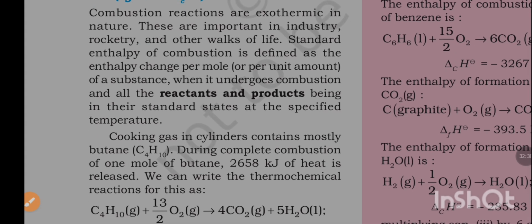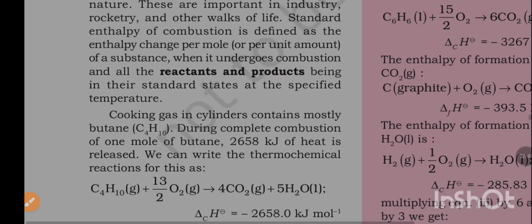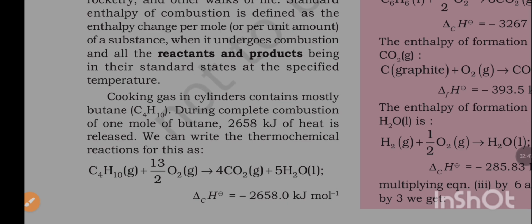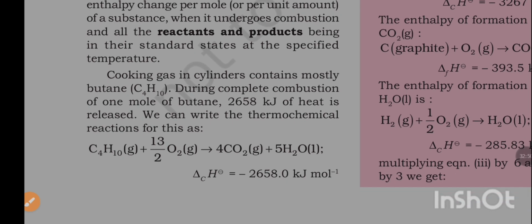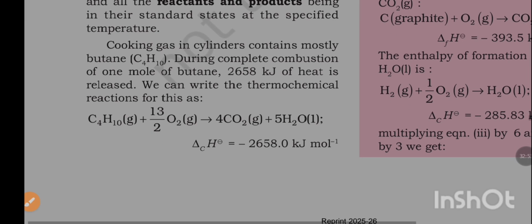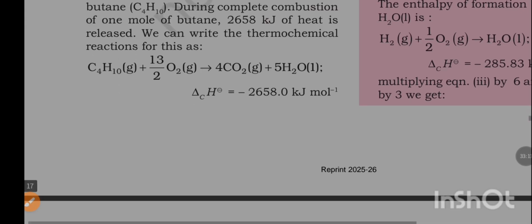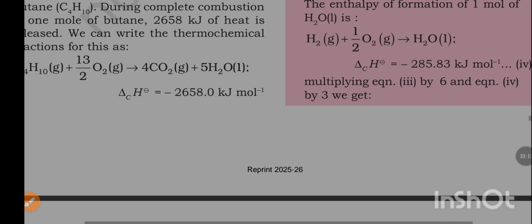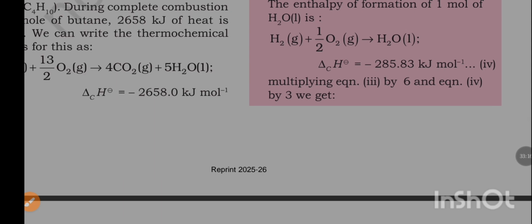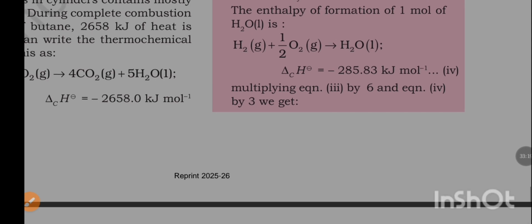Standard enthalpy of combustion is defined as the enthalpy change per mole of a substance when it undergoes combustion and all the reactants and end products being in their standard state at their specified temperature. Cooking gas in cylinders contains mostly butane, C4H10. During complete combustion of 1 mole of butane, 2658 kJ of heat is released. We can write the thermochemical reaction for this as C4H10 plus 13 by 2 O2 to 4CO2 plus 5H2O. Del CH is equal to minus 2658 kJ per mole.